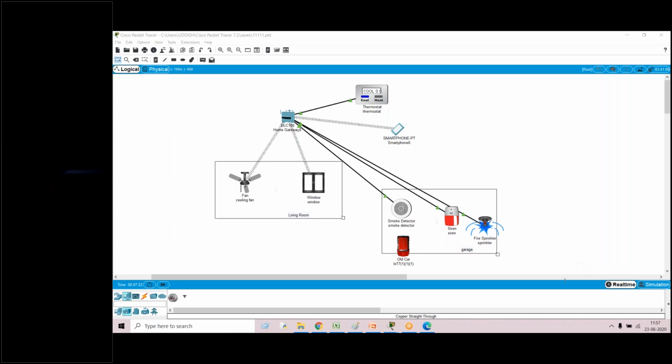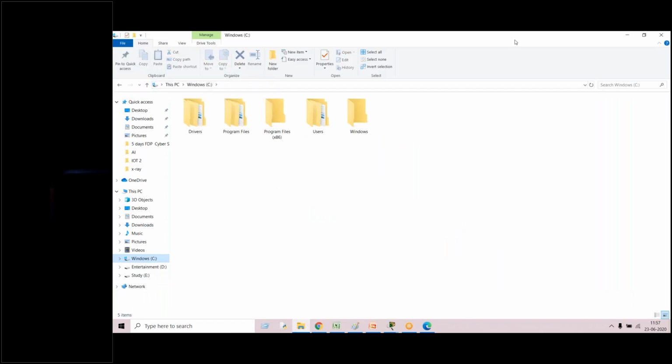Okay, sir. I'm not getting the image displayed. Yeah, ma'am, the image display problem. In my last FDP, I have seen the same problem, and I tried many mechanisms. The last thing I came to know is that while installing, there may be some packages that are not installed. Or else, I'll show you one thing.